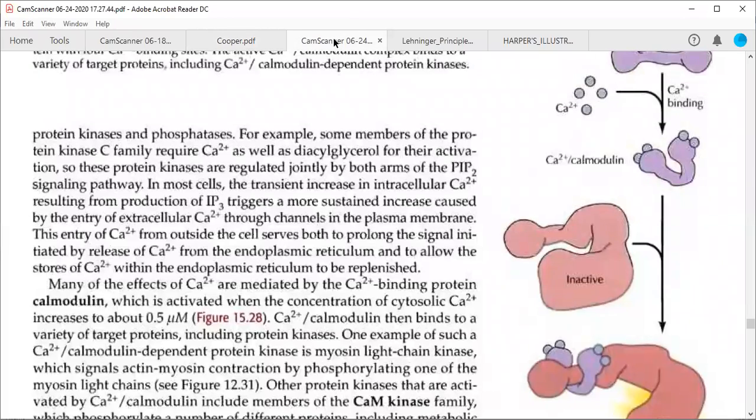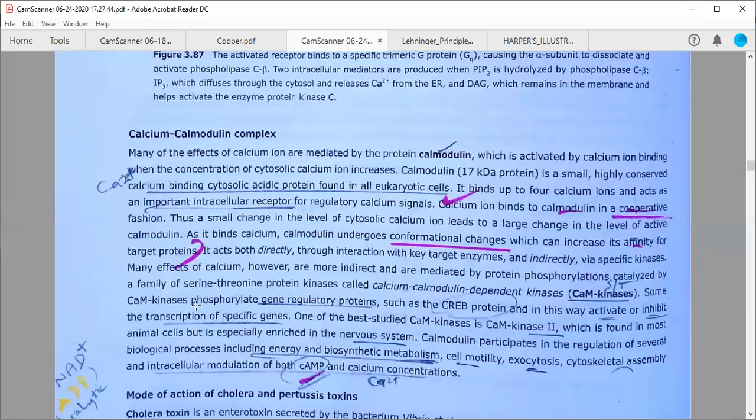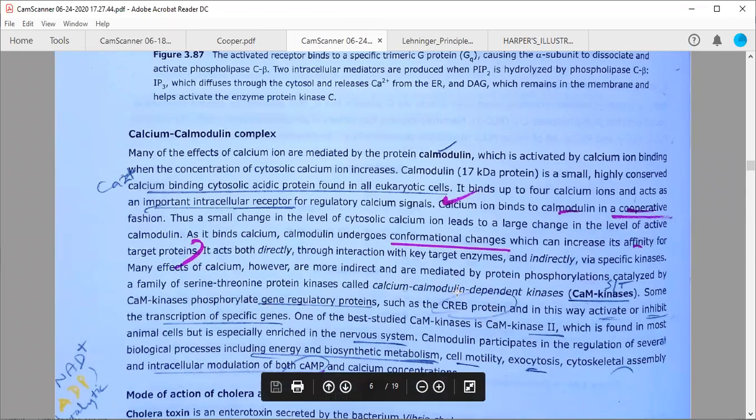So now, catalyzed by CAM kinase, phosphorylate gene regulatory proteins, for example CREB protein, जैसा कि हमने अभी protein kinase A के केस में भी देखा. This CREB is a transcription factor, and this particular transcription factor protein is going to be phosphorylated by this particular calcium calmodulin dependent protein kinase that is called CAM kinase, which are serine threonine kinases.